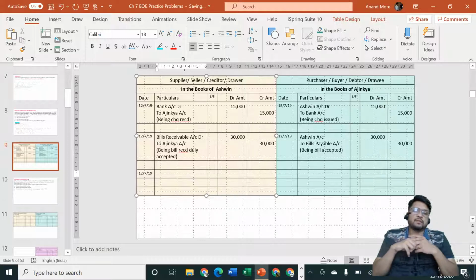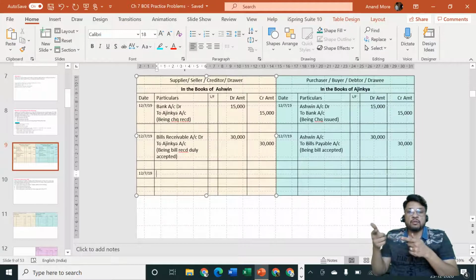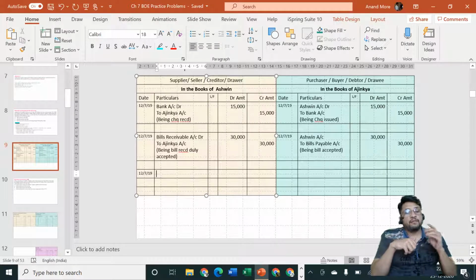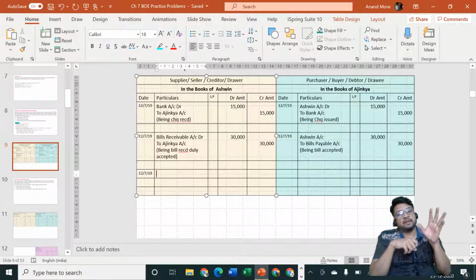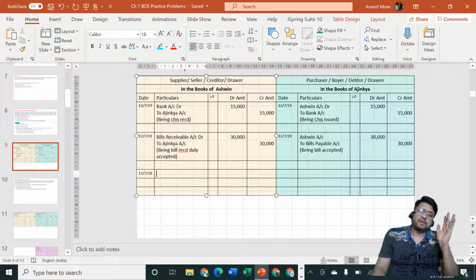Think about it. The bill was drawn by Ashwin, accepted by Ajinkya, given back to Ashwin. So the bill is in the hands of Ashwin. The bill must be in the hands of the drawer. So who can discount the bill? It is the drawer who can discount the bill. In fact, now you can make a simple rule in your mind that it is always the drawer who can discount the bill. The drawee can never discount the bill.